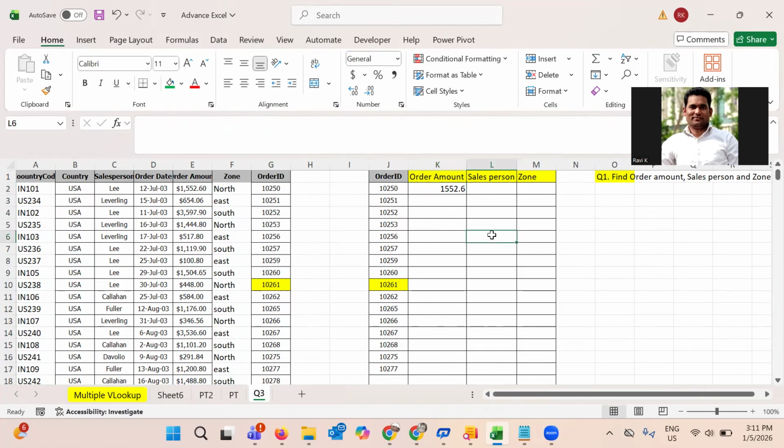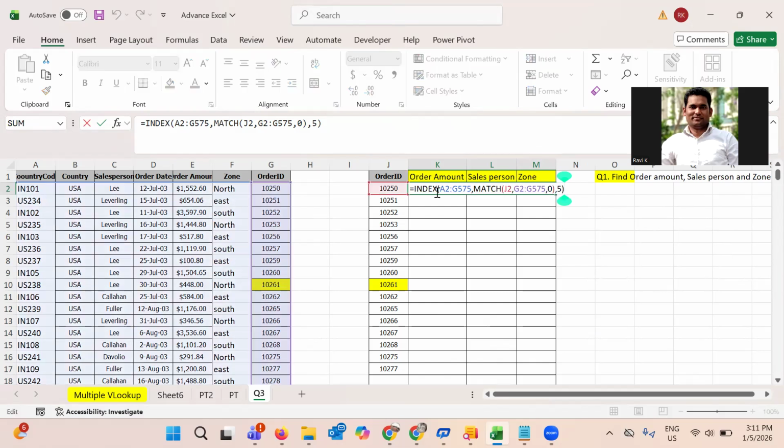Now, maybe there might be 5 columns, 10 columns, so I don't want to use the formula again and again. The same formula I want to use. So the only thing you have to do is tweak it. What do you have to do? Select all those columns, press F2. Now you have to make it dynamic, this one.